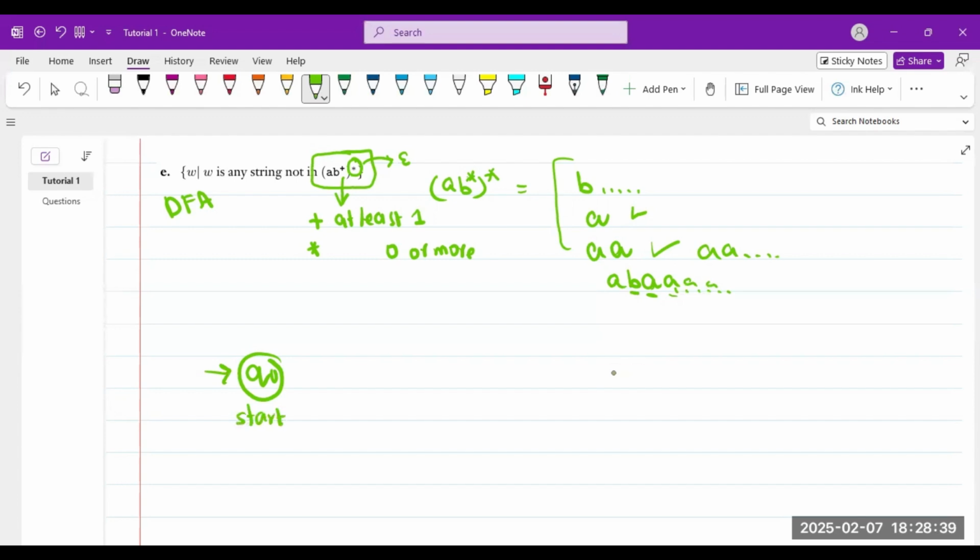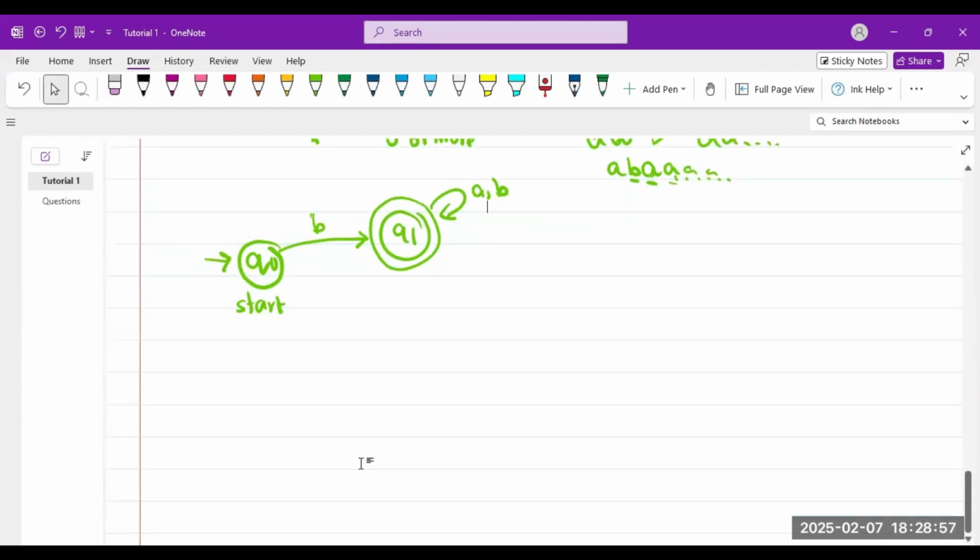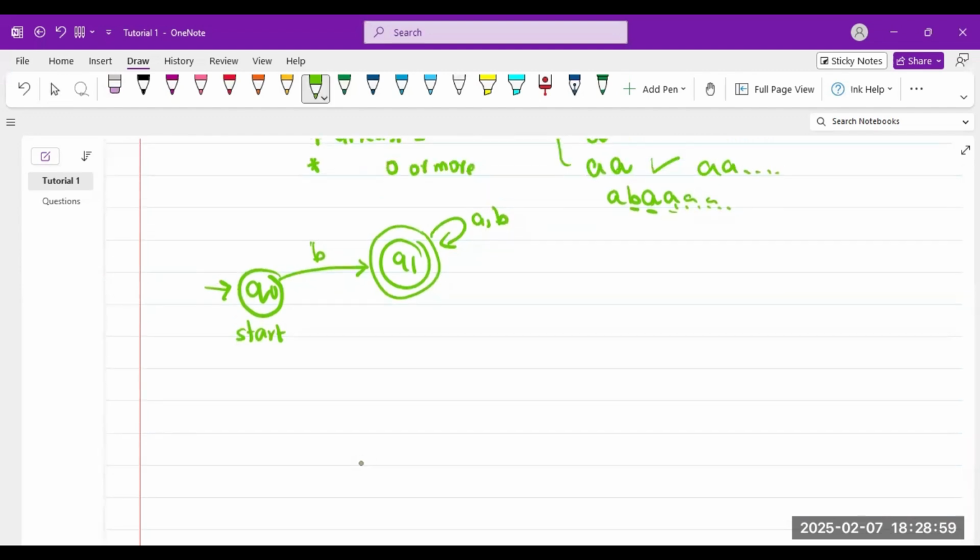After the start state, if I get a B, very easy, I just get a B, great. It should be accepted, because my language is not supposed to accept this, and this does not accept B. So if I get a B, I win. But if I get an A, now's the tricky part.